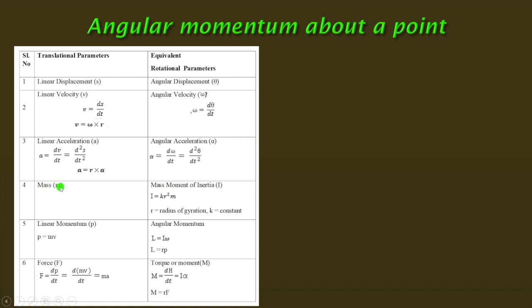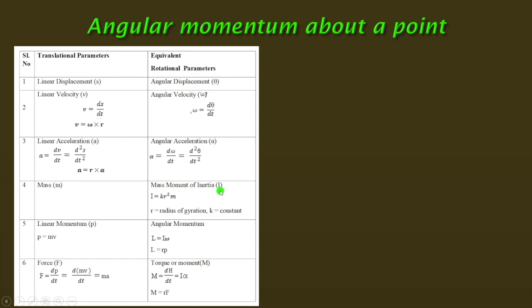Mass: according to Newton's second law, the force applied P or F equals m into a, mass into acceleration. We know this. If it is the linear acceleration caused by a parameter, then there is an equivalent parameter of this mass, called the mass moment of inertia.